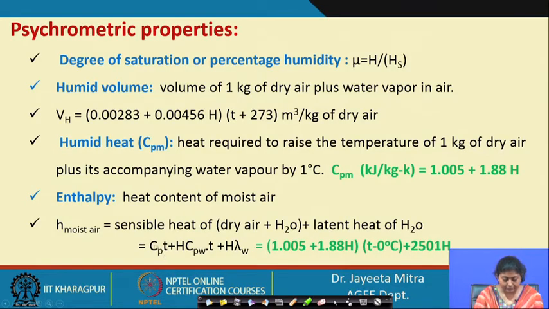So, sensible heat Cp into T, if we take mass as 1, plus H into Cpw, that is the humidity in there at 1 kg of air. Cpw into T plus H into lambda W, so latent heat of vaporization into humidity. So, that is 1.005 plus 1.88 H into T minus 0, here we are taking reference temperature as 0, plus 2501 H.